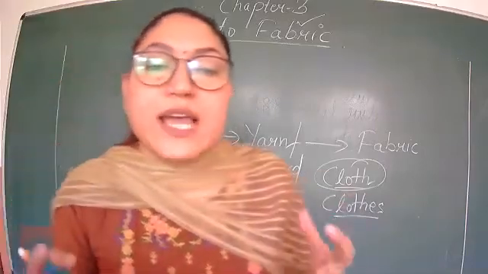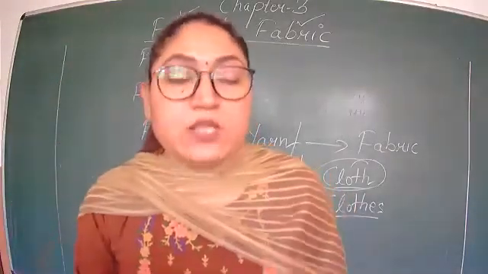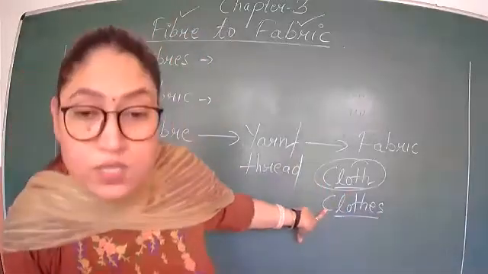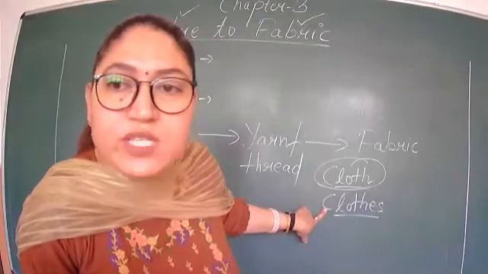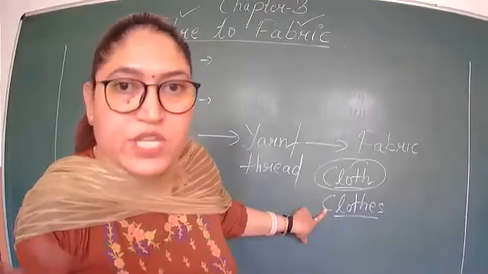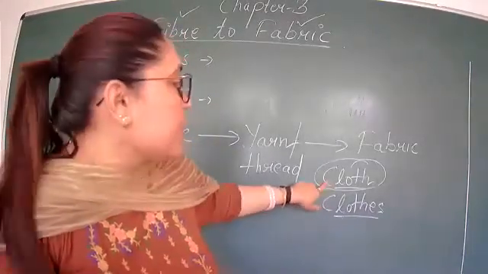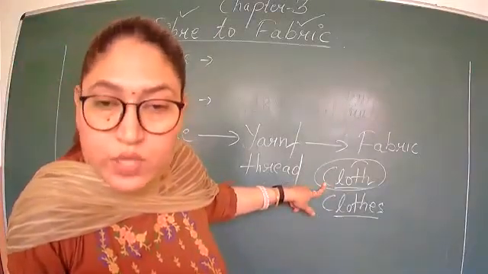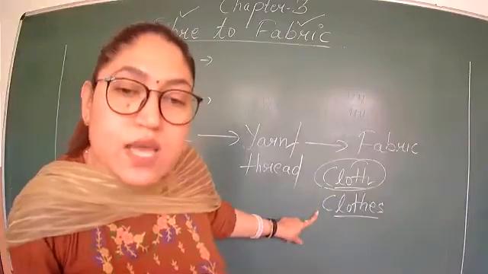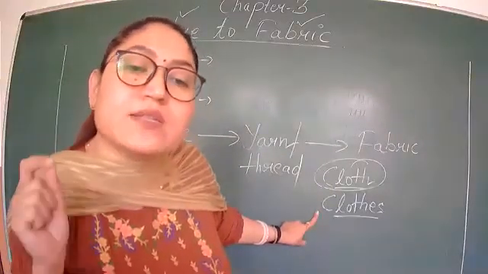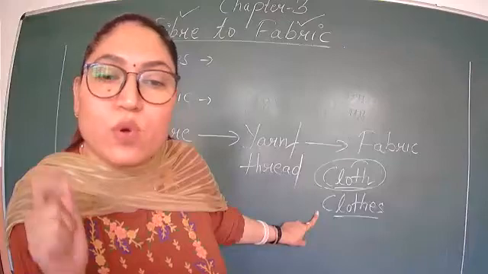The clothes that we wear, like the suit I am wearing, come under clothes. But when my suit was unstitched, when it was just a piece which I bought from the market, then it was a cloth.